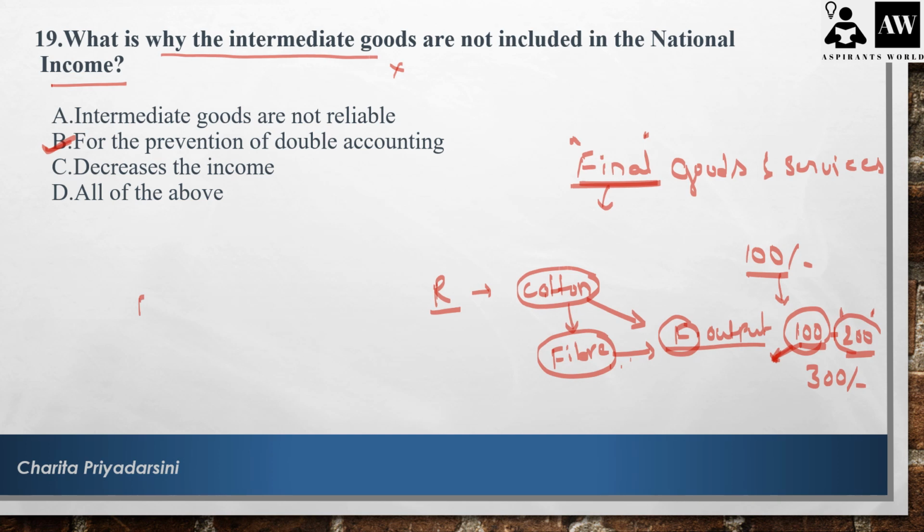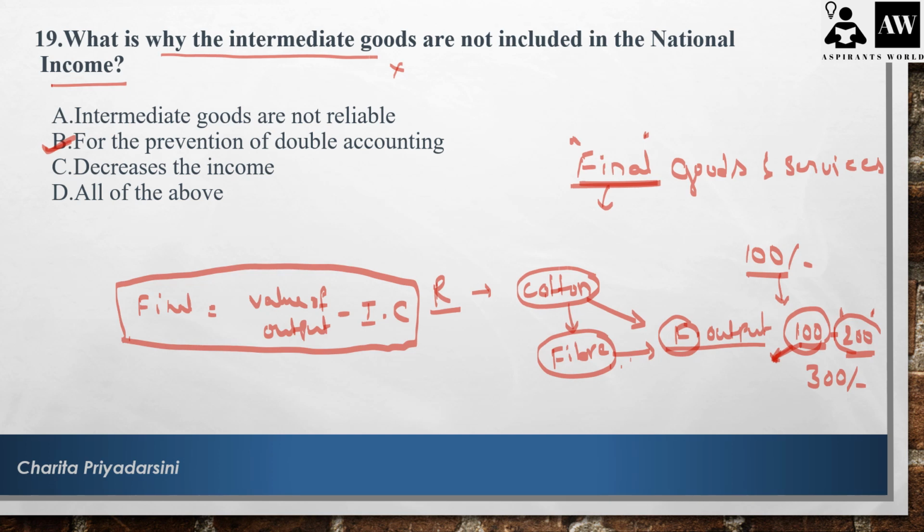So the final value of the output can be calculated with the formula of value of output minus the intermediary consumption. So in the calculation of national income, they deduct the intermediary consumption or the intermediary goods utilization. That means they don't consider the intermediary goods here just to prevent the double counting. So I hope you have understood the concept. So this is very, very important. The intermediary goods cannot be taken into consideration while calculating national income.